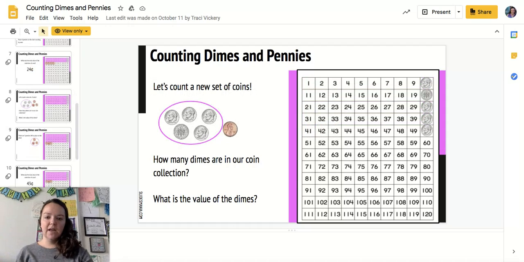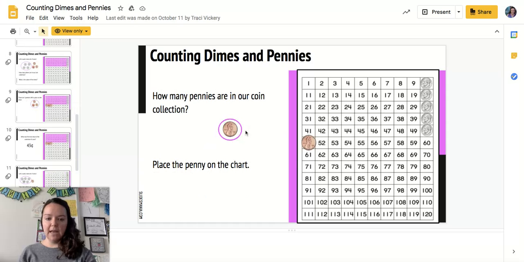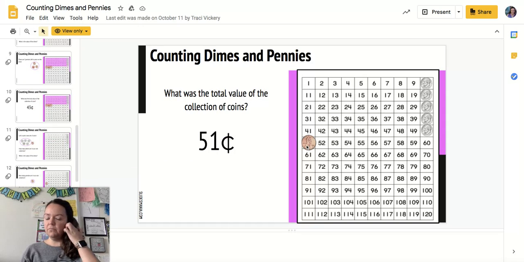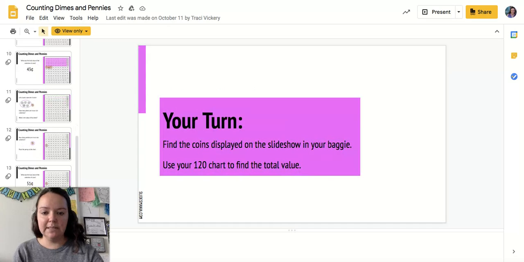All right, here's the next one. Here we have, ooh, they flipped one on us, but I know that's a dime. So we have 1, 2, 3, 4, 5 dimes, which we've now placed, and that gives us 50, plus 1 more penny. Notice they didn't put the penny up here because the dimes are here. Those are all covered. But we put a penny after the last coin. Our last dime went here, and then the next one was the penny. So here we have 51 cents because we have 10, 20, 30, 40, 50, 51. So this set of coins is worth 51 cents.